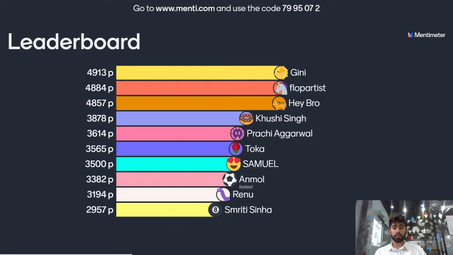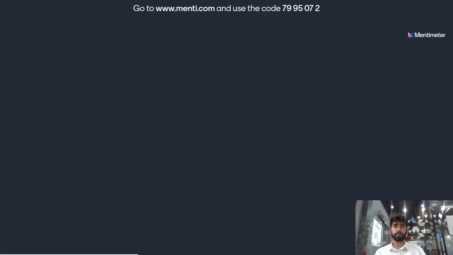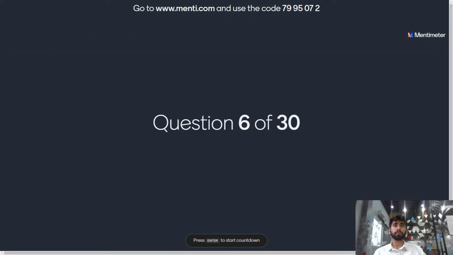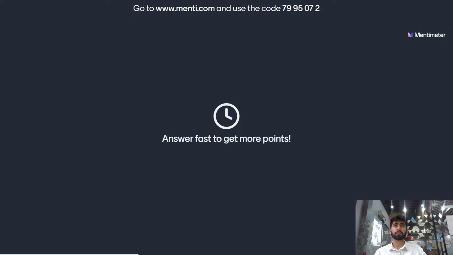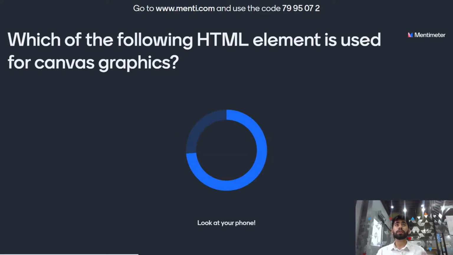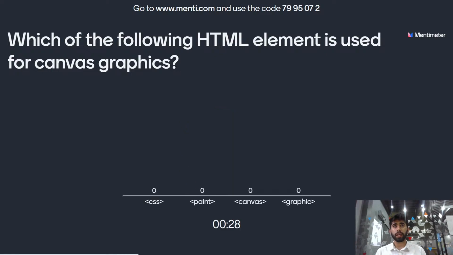Let's move on to the sixth question. Which of the following HTML elements is used for canvas graphics? This is also a very easy question for you. Which of the following HTML elements is used for canvas graphics? CSS, Paint, Canvas or Graphic? You have 15 more seconds to go. Please don't answer in the comment section.